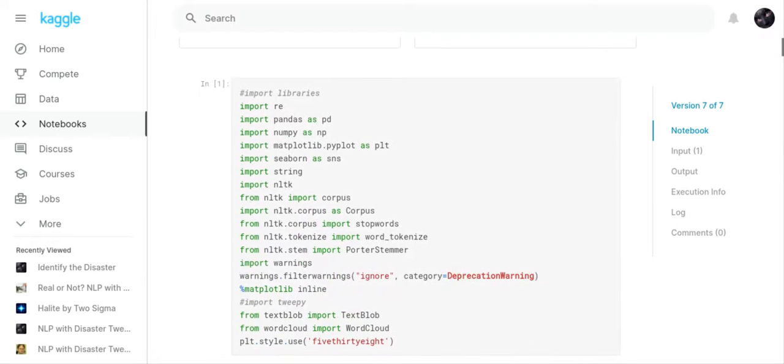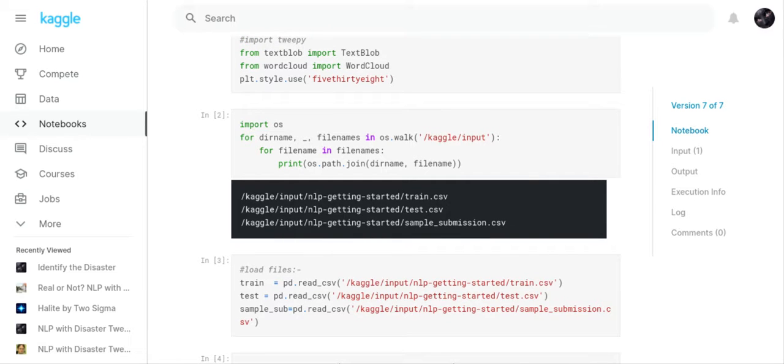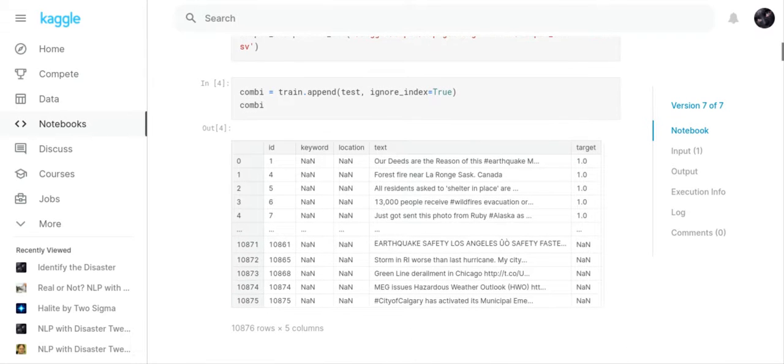So the first thing I did was import my libraries, and then I imported the three files: the training file, the testing file, and the sample submission. I loaded those files up, and then I appended the test file to the train file, and you can see where I have done that.